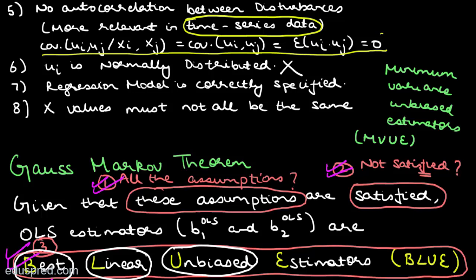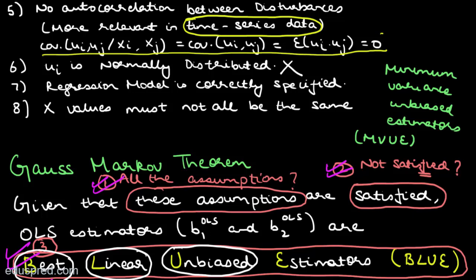This means that the OLS estimators are best in the class of unbiased estimators. So we no longer have to restrict our comparison to the estimators that are linear. We can make a stronger statement: the OLS will be best in the class of unbiased estimators, so in the class of linear as well as non-linear. This is a stronger result as compared to the result that the OLS estimators are BLUE.